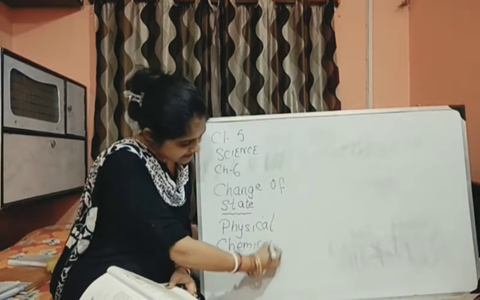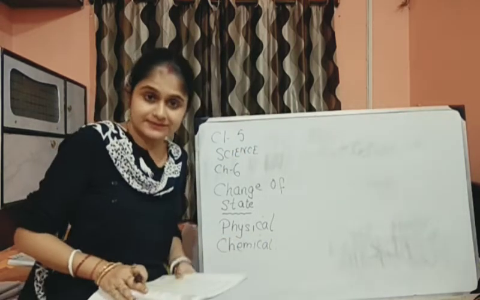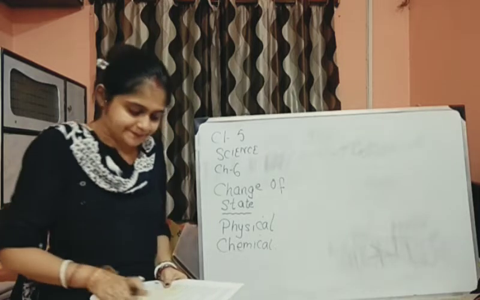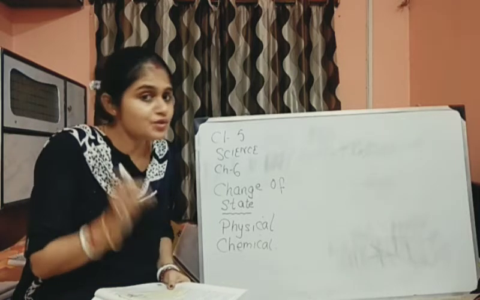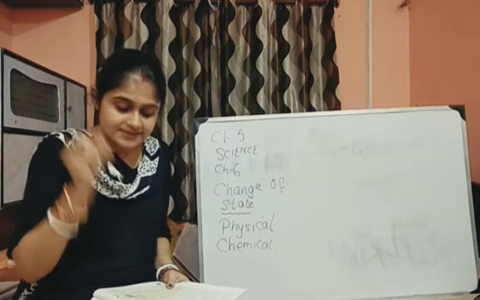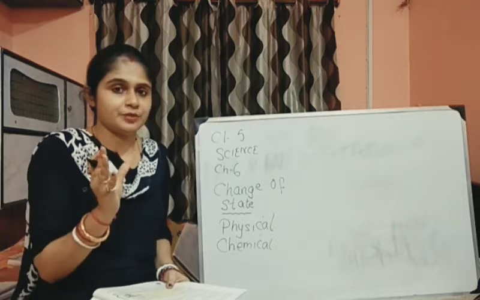Now what do these terms mean, physical change and chemical change? We need to understand that. Any change in matter in which no new substance is formed is termed as physical change. Understand the thing properly.